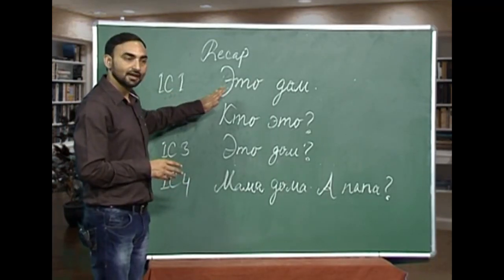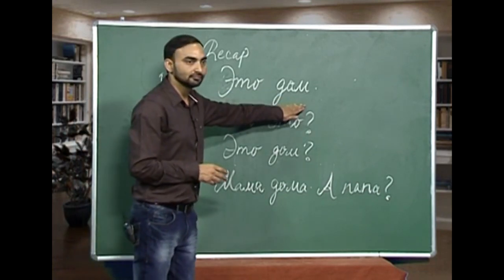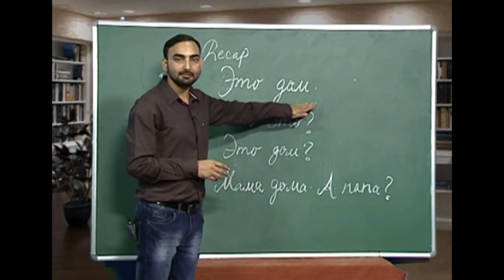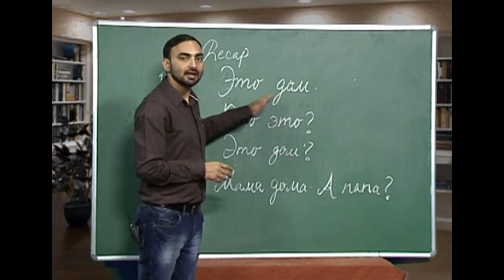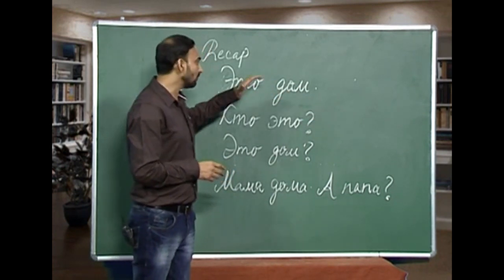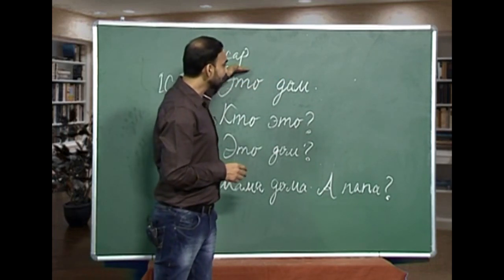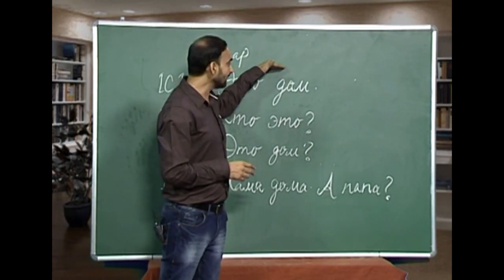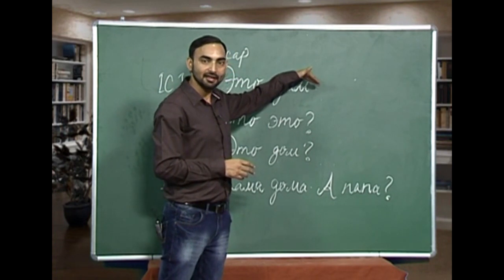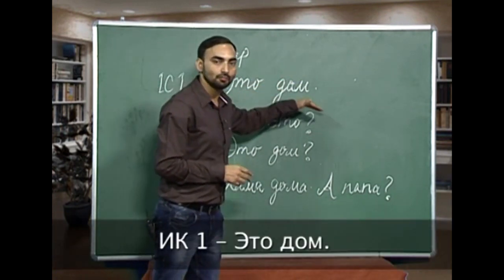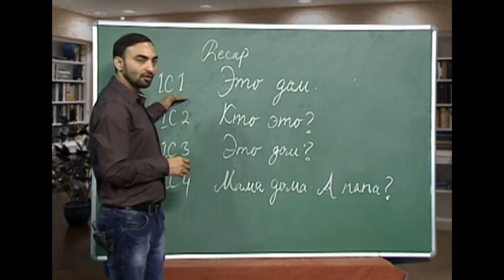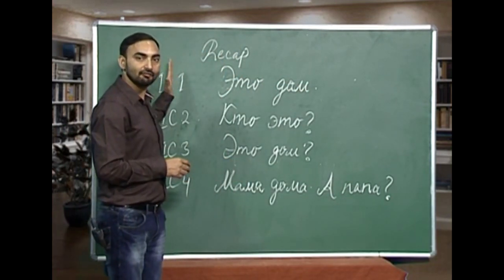First sentence we have is Eto dom. Eto dom is a simple narrative sentence. So, how do we pronounce this sentence? Eto dom. What happens is we start from a medium pitch and it goes down towards the last stressed syllable. So, how will you read the sentence? Eto dom, and this is called intonational construction 1.